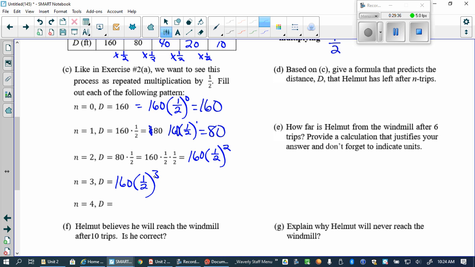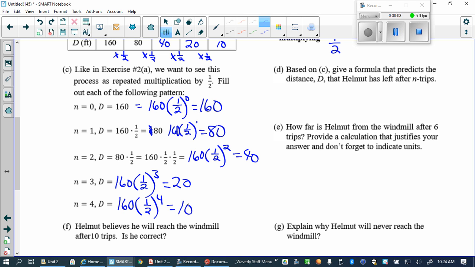Cut in half 3 times, which gives, I forget, what's this equal? 40? And then this equals what? 20? And on the fourth trip, it's the original 160 cut in half how many times? 4 times, right? So think of the exponent as how many times you're cutting it in half, or the other one, how many times you're doubling. Which gives us 10 feet. That make sense? Yeah. Okay.